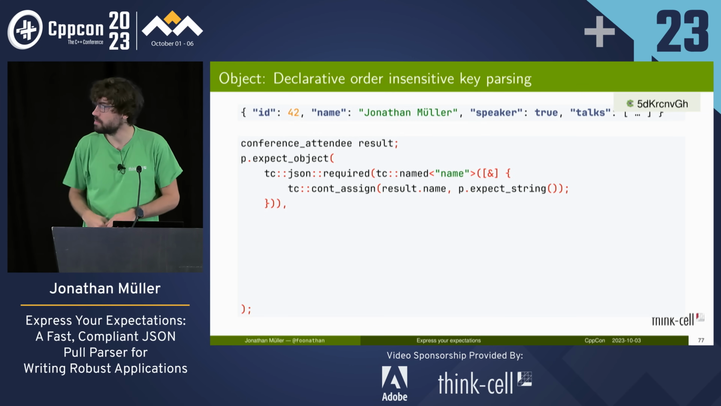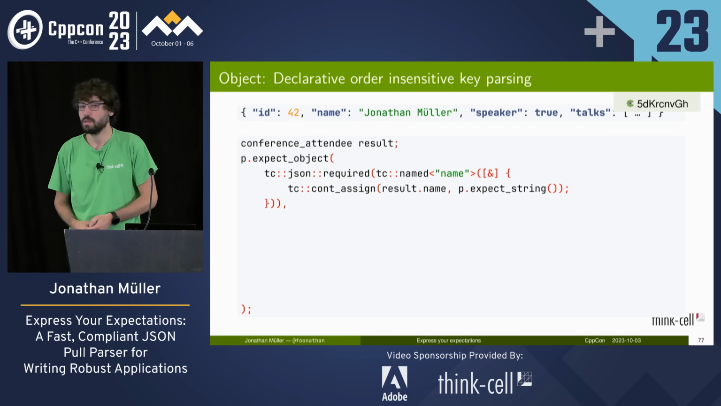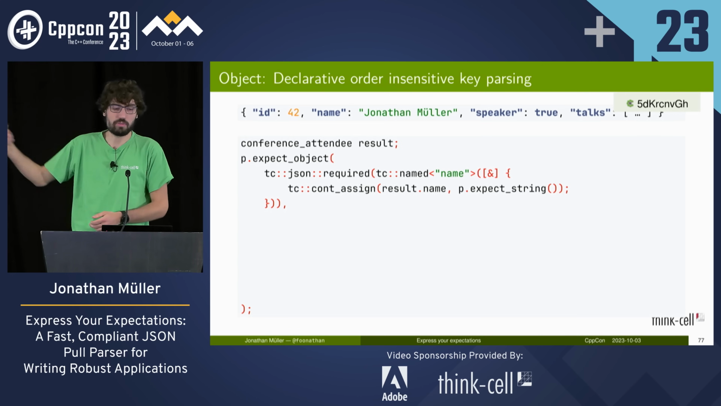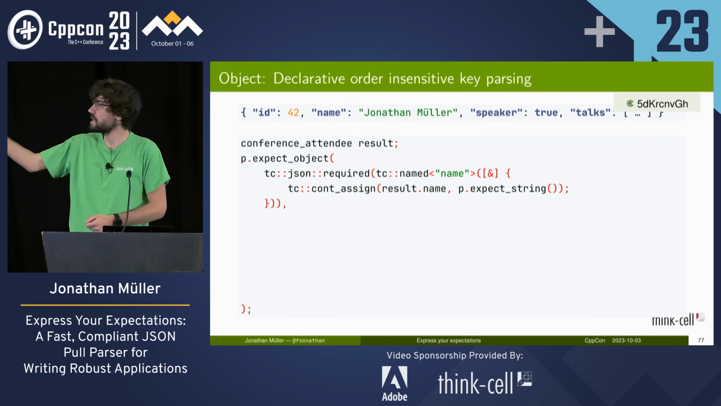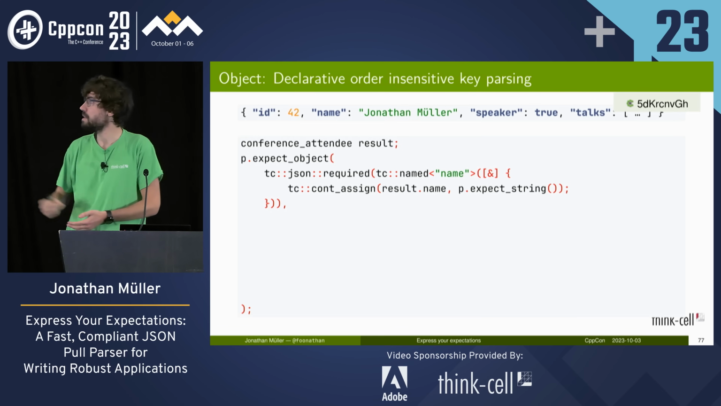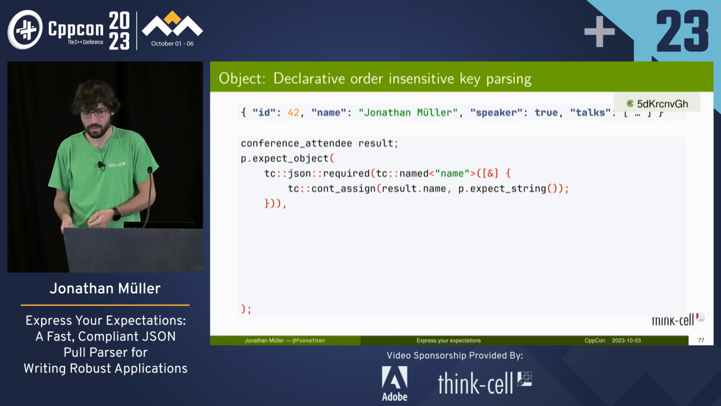The interface we decided to provide was expect object, which takes a bunch of what we call groups. For example, we want the name, and this is required. So we say required, name, and then we give a lambda. This lambda will be invoked after we've seen the name key, and it will then pull the string out of there and assign that.